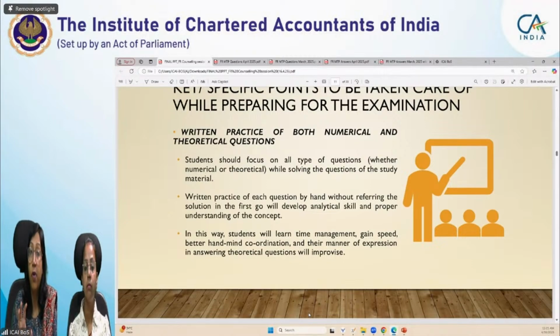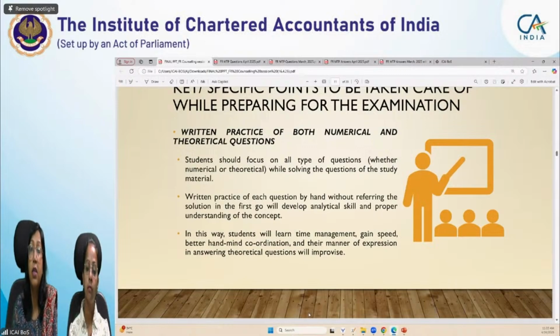It's not only arithmetical accuracy you have to go for. We are not testing your calculator speed. You are not being tested on how proficient you are in working with calculators and all. What we are testing is how you're applying the provisions in different scenarios.